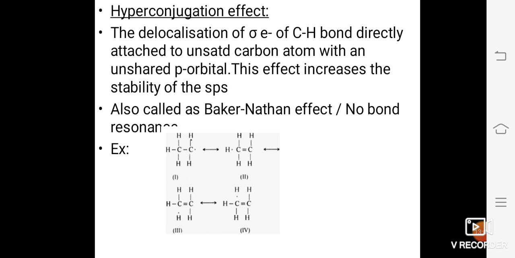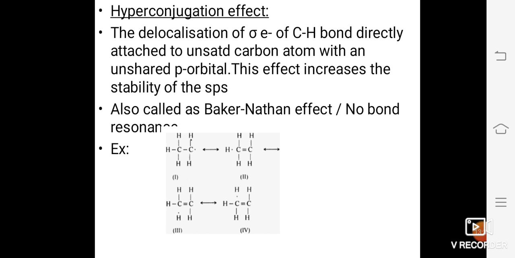So more the number of alkyl groups attached to a positively charged carbon atom, more the number of hyperconjugative structures and higher the stability of the ion.